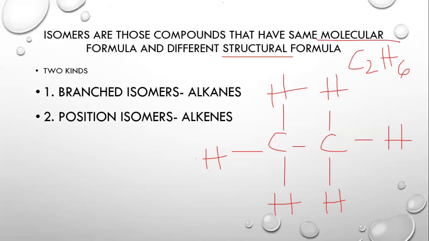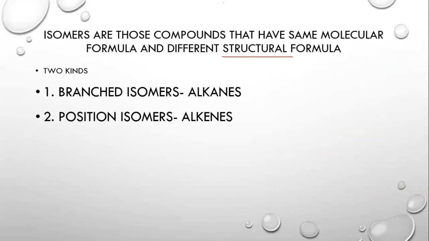Why can I not draw? Because every carbon atom needs to be bonded with hydrogen, and no hydrogen atoms need to be bonded together. I cannot create a bond here. I cannot create a bond here. There should only be bonds between carbon and hydrogen to fulfill the 4 bonds of carbon. That's why I cannot make isomers of ethane as well. The same goes for propane, and you can check on your own.